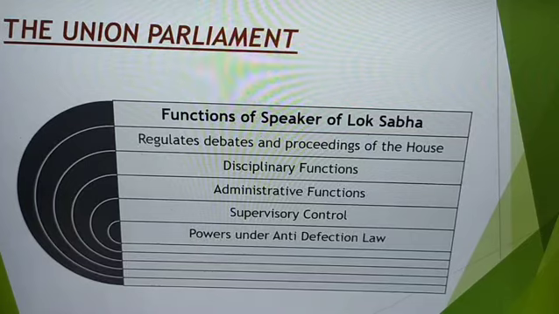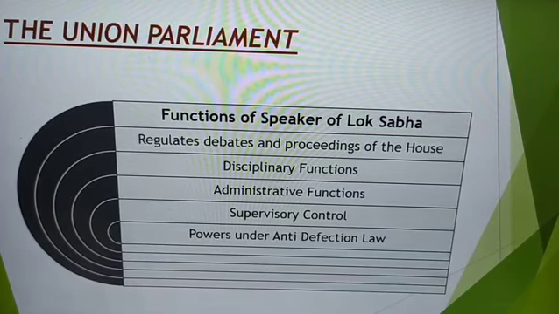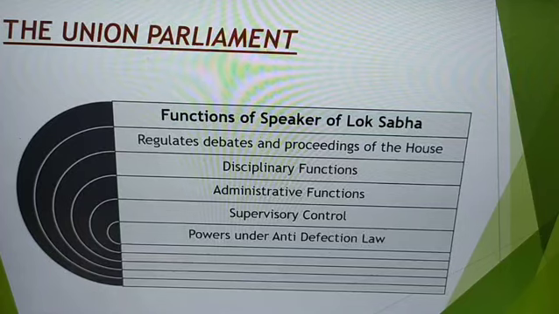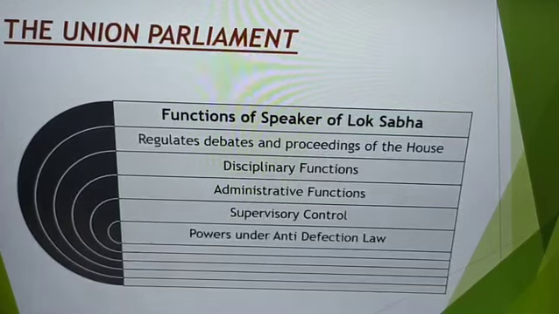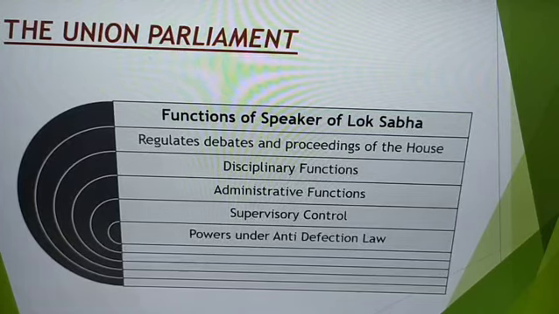So for this, the anti-defection law came into consideration, where under 1985, if there is a question as to whether a member of the Lok Sabha stands disqualified, the question is referred for the decision of the Speaker and his decision is taken as final. So we can say that the office of the Speaker is one of great honor and responsibility and should be carried out with a lot of responsibility.